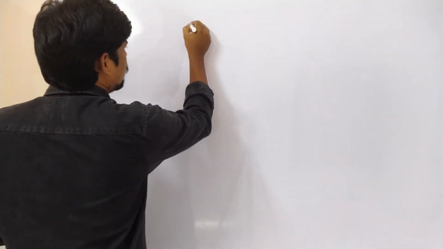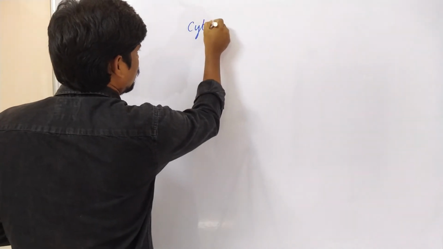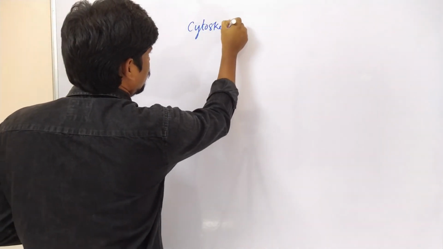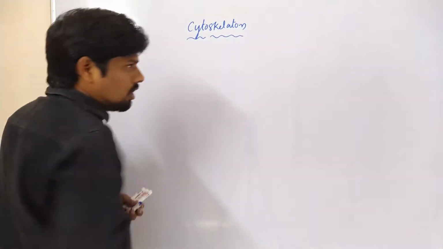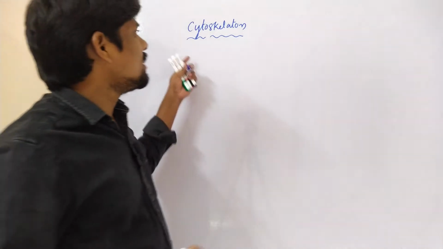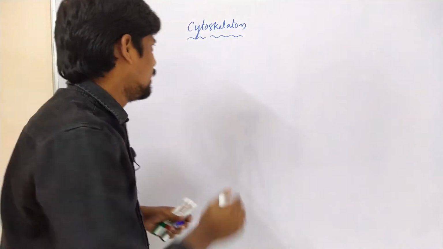Today we are going to discuss one more important structure of the cell, that is the cytoskeleton. So we have to know what the cytoskeleton is initially.